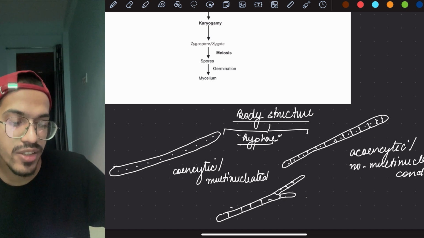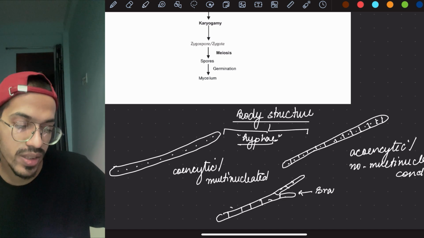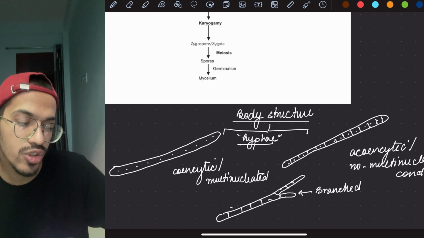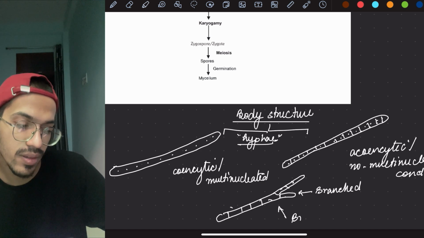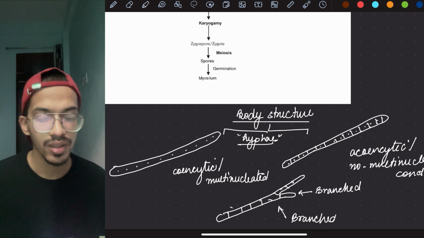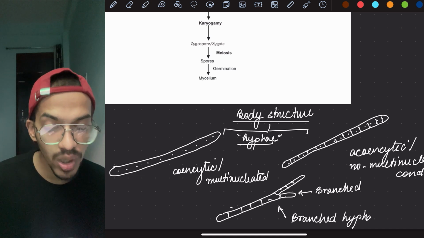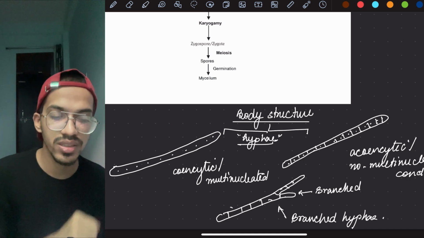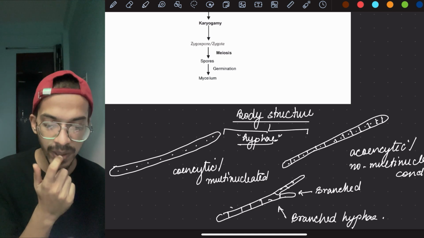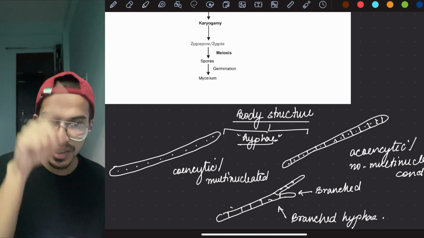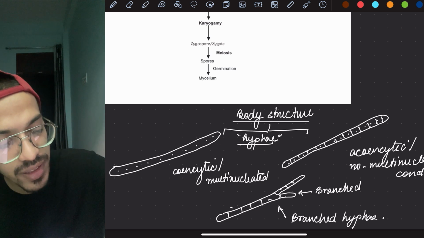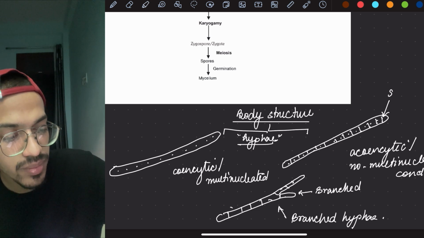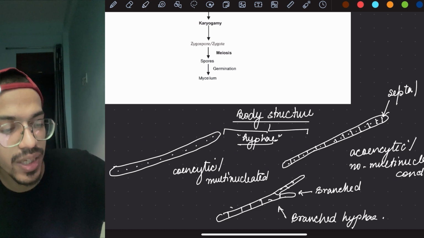If the branch is present, we call it a branched hypha. Plus there are cuts present. So we have branched hyphae, coenocytic and non-coenocytic. These cuts are the septa. Septa, plural of septum. What does a septum do? It separates the cells.